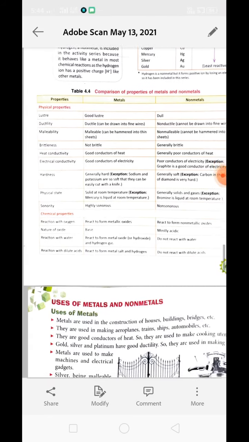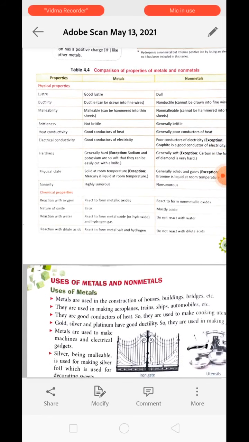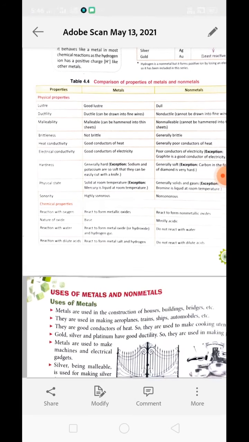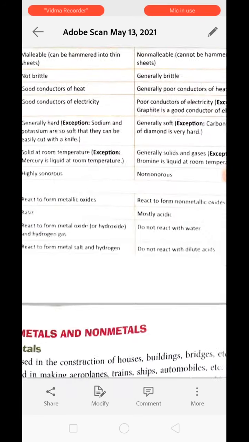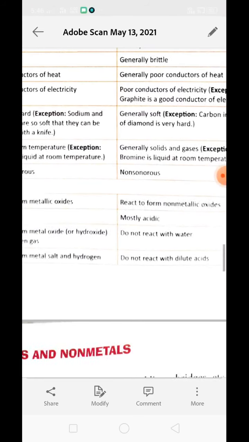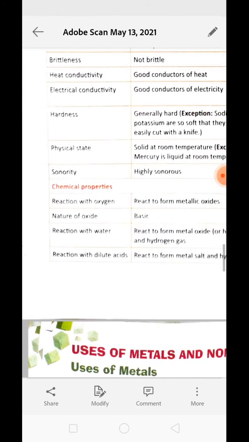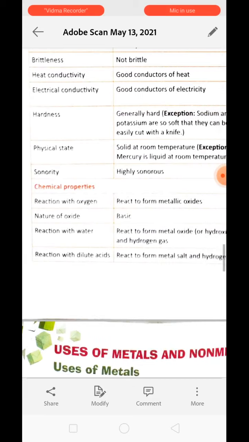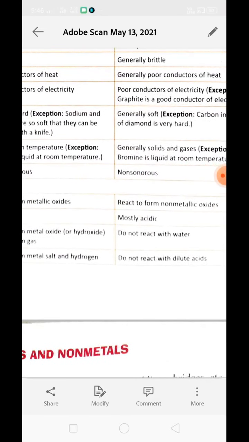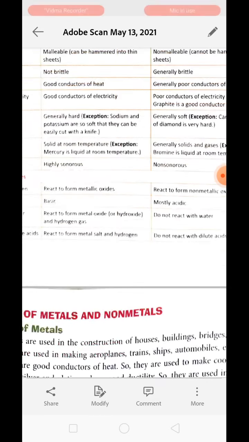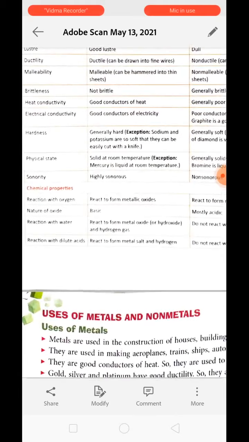Sonority, metal produces a highly sonorous sound, whereas non-metal produces a non-sonorous sound. Reaction, metal reacts with oxygen to form metallic oxide, non-metal reacts with oxygen to form non-metallic oxide. If we are talking about the nature of oxide, metallic oxides are basic, whereas non-metallic oxides are mostly acidic in nature. Now next is how metals react with water.